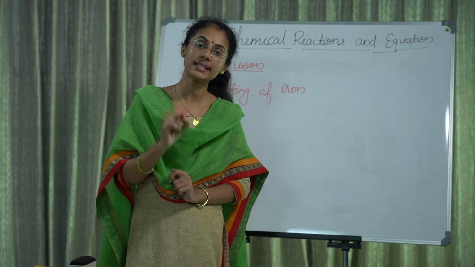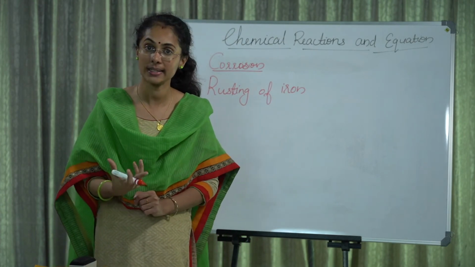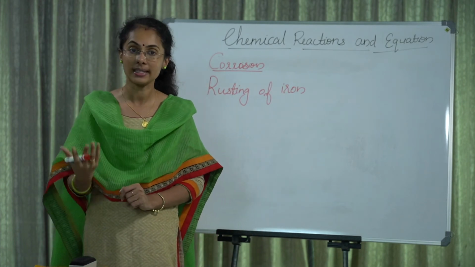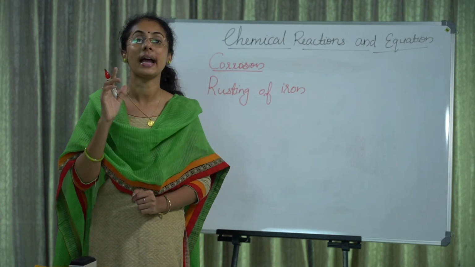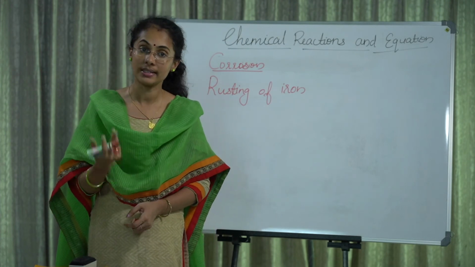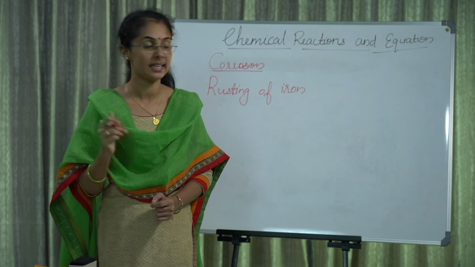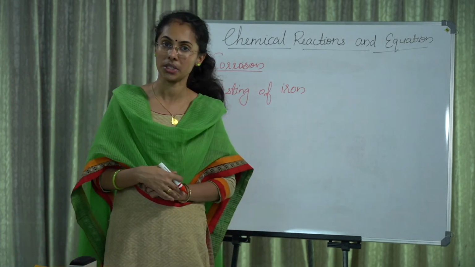When a metal is attacked by substances around it, such as moisture, acid or some gases, it is said to corrode. That process is known as corrosion.